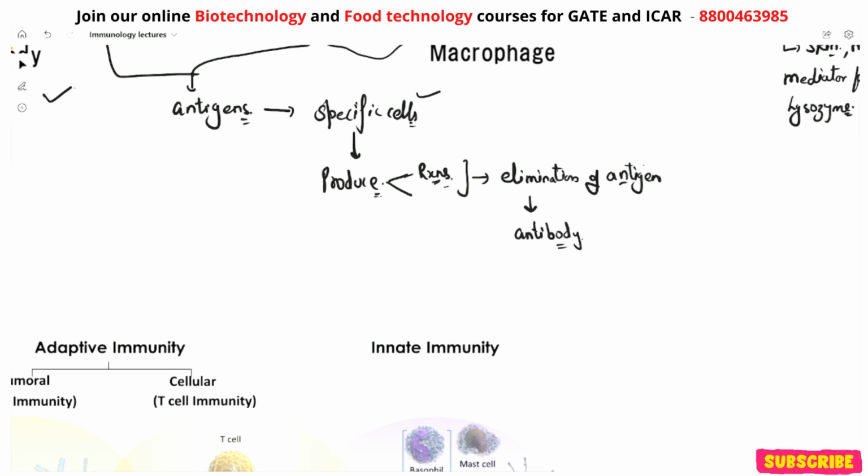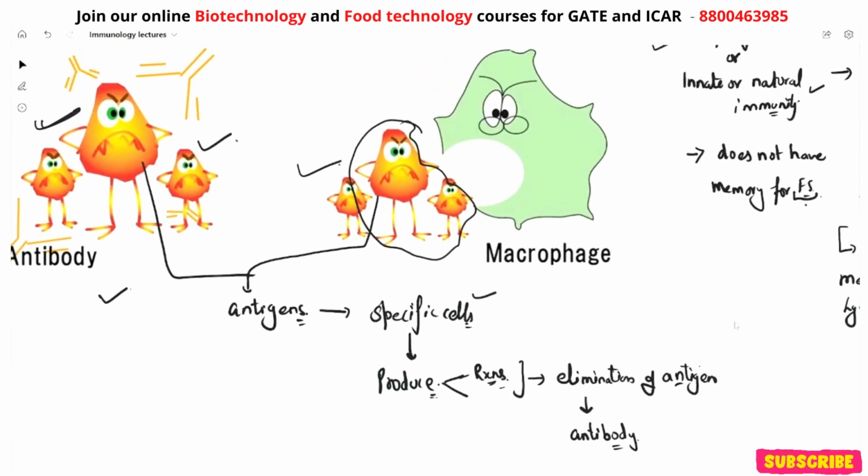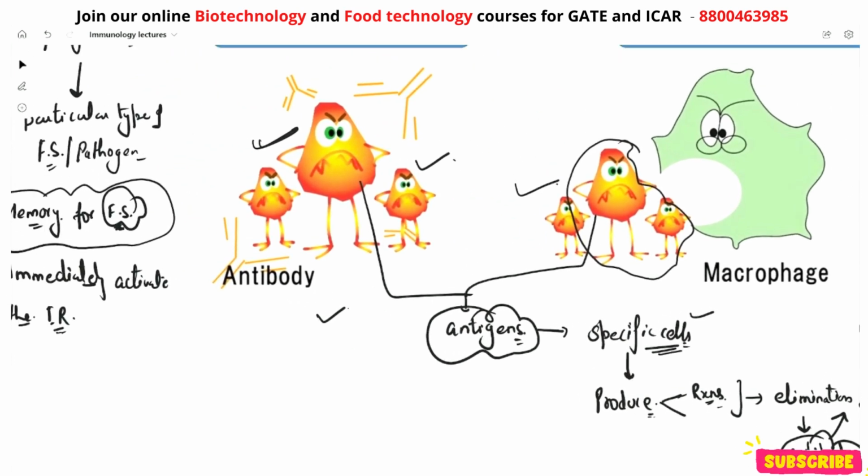It is very simple. When a foreign substance or pathogen enters the body, that one is called an antigen, and the specific cells produce different types of specific responses against that antigen, those are called antibodies. And these antibodies help in the elimination of the antigen, right? And these antibodies are produced in the specific response, basically from the B cells, which we will discuss in our upcoming classes, right?